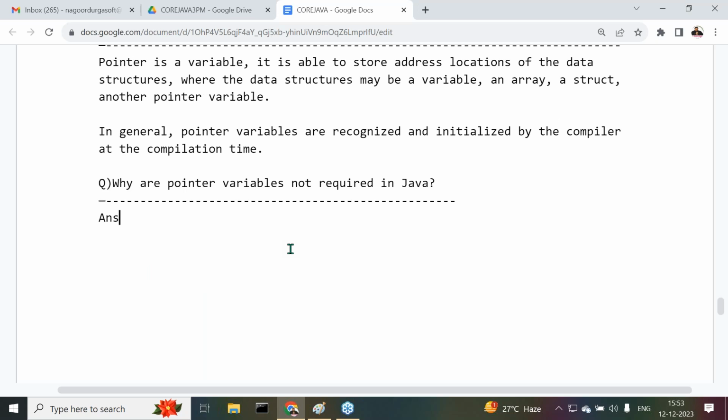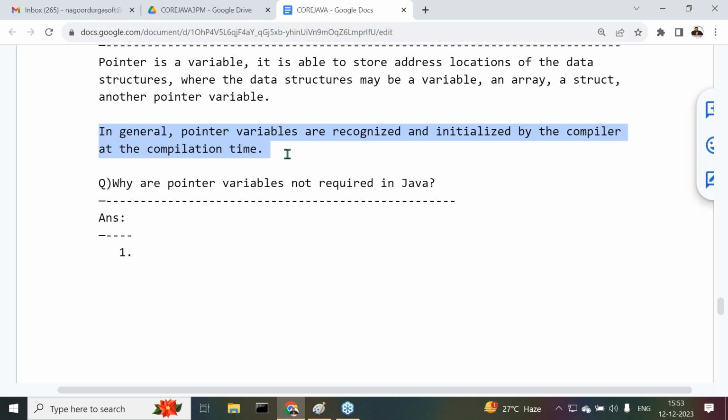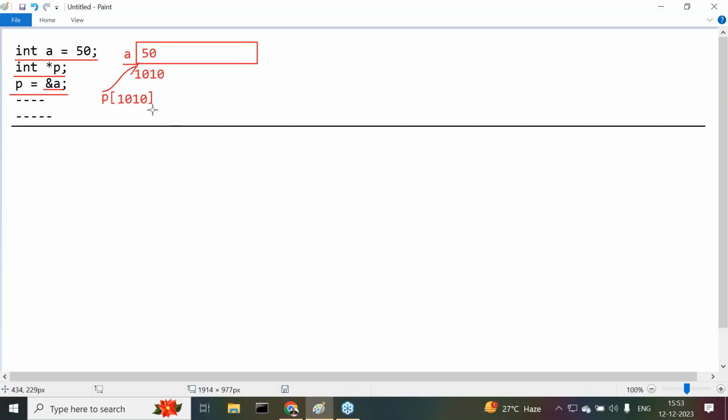Try to observe carefully. The very first answer, all of you understand it now. Please recognize this line here. What is the point I said to you? In general, pointer variables are recognized and initialized by the compiler at the time of compilation. Now tell me, for the pointer variables, who is providing memory allocation?